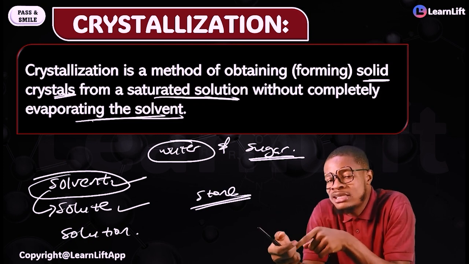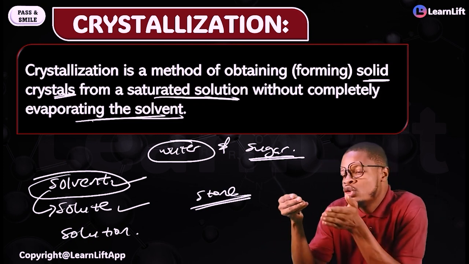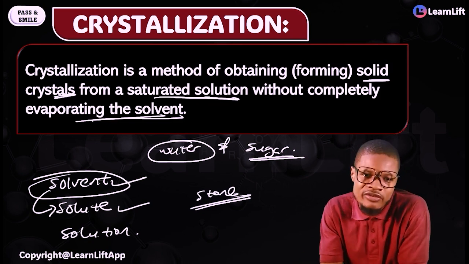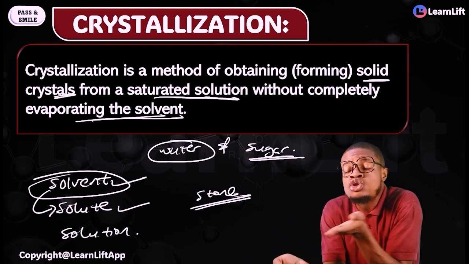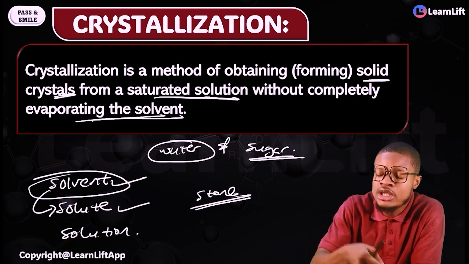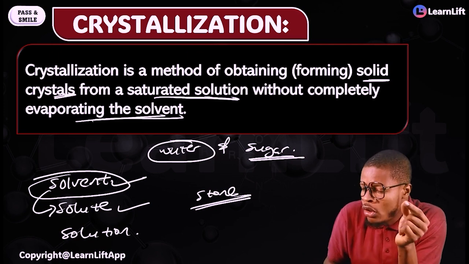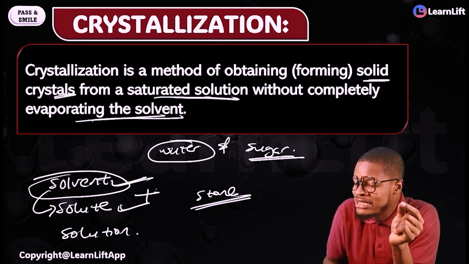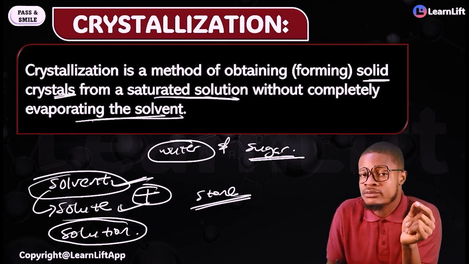Will stone as a solute dissolve in water as a solvent? No. That means stone is insoluble in water. But sugar or salt is soluble in water, which is the solvent. And the mixture of solvent and solute, if I add the two together, I'm going to have a solution at the end of the day.